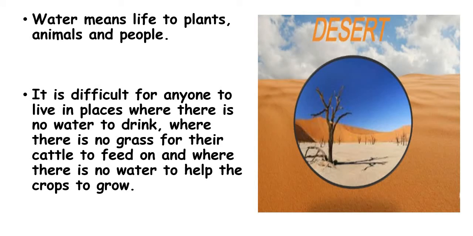Water means life to plants, animals, and people. Water is very essential for all living beings. It is difficult for anyone to live in places where there is no water to drink, no grass for their cattle to feed on, and no water to help the crops grow. So water is very essential. There are physical features where water is not available. We can see from this figure, and it will be very clear that we are talking about the desert.